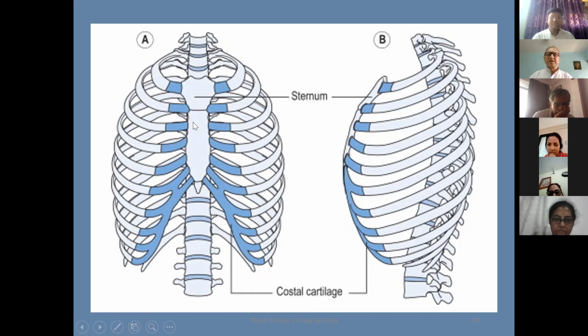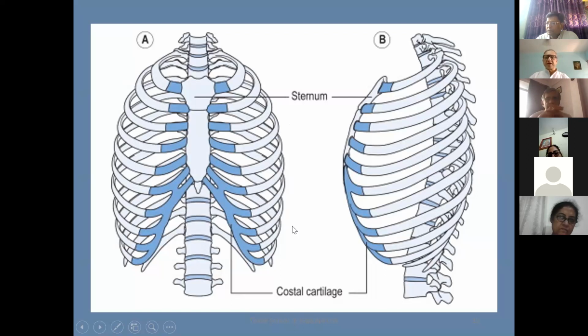As you can see, there is a very large bone called the sternum. We can feel that sternum in the chest here. It is a protection for the anterior part of the thoracic cavity. And ribs will join the sternum through cartilage. This blue color is cartilage. As you must have perceived in each and every diagram, the blue color denotes the cartilage. This is a cartilaginous structure. So this is the important structure of the thoracic cage, which allows us to breathe in and breathe out.